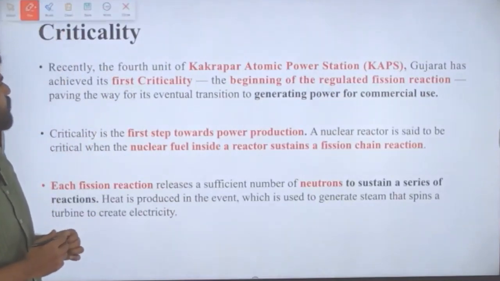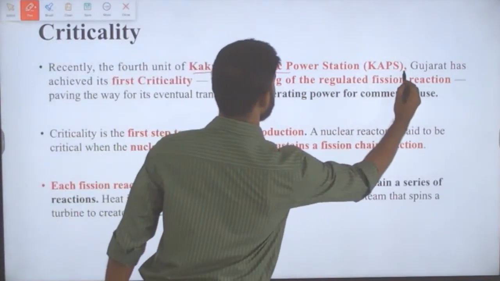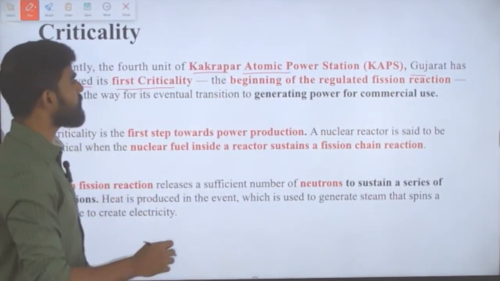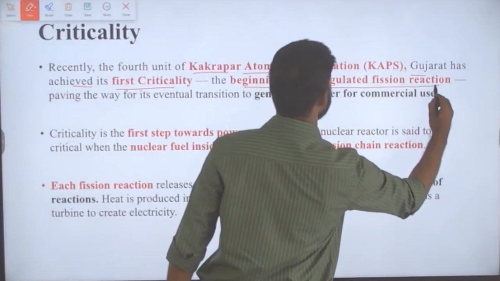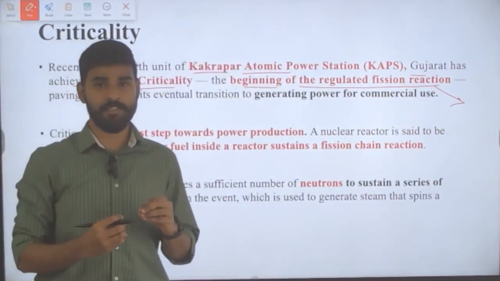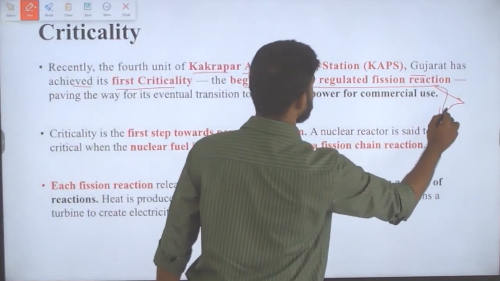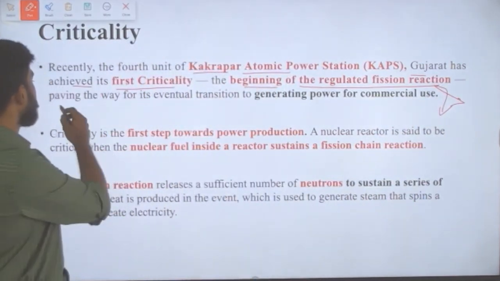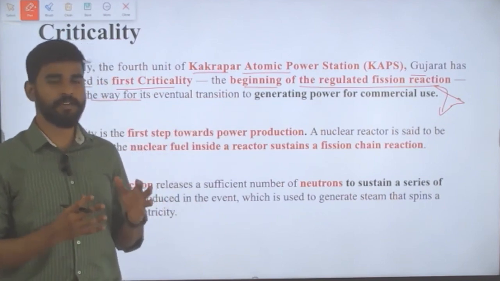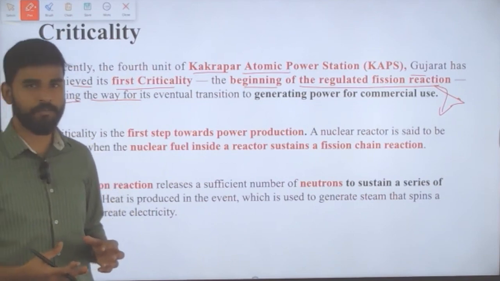So, recently, the fourth unit of Kakrapar atomic power station, which is located in Gujarat, has achieved its first criticality. So what is criticality here? It is the beginning of the regulated fission reaction. Beginning of the regulated fission reaction is called criticality. So we must understand what fission reaction is here. Next, it paves way for its eventual transition to generating power for commercial use. Obviously, when criticality is achieved, generating power for commercial use is made possible.